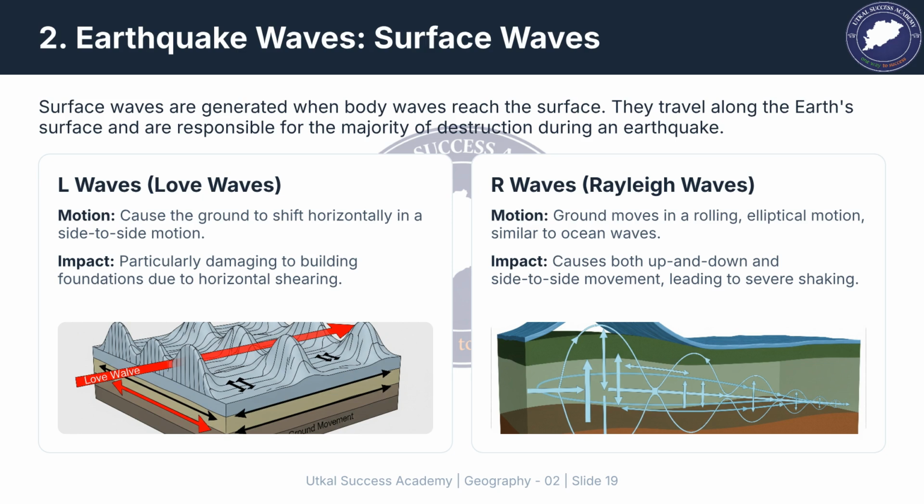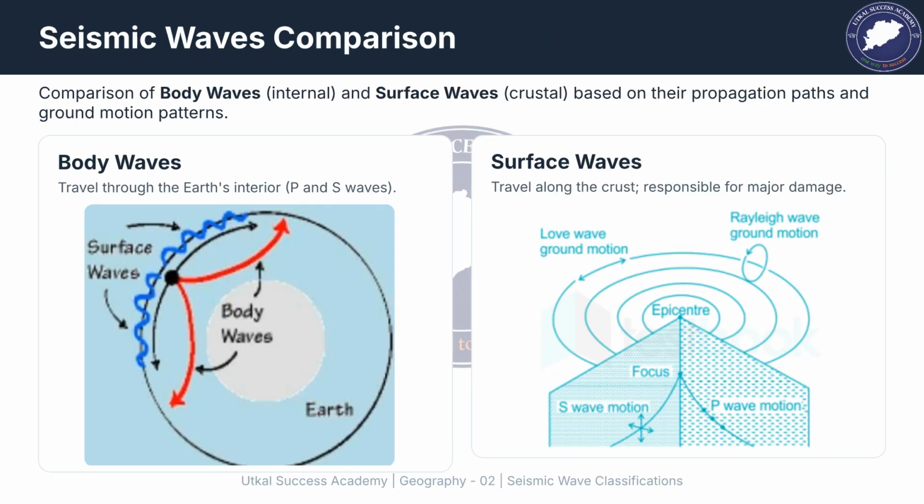L waves, or Love waves, cause horizontal, side-to-side shearing motion. R waves, or Rayleigh waves, cause a rolling elliptical motion, similar to ocean waves, resulting in severe shaking. In summary, body waves, P and S waves, travel internally, while surface waves, L and R waves, travel along the crust and are responsible for major damage, illustrating their distinct propagation paths and motion patterns.